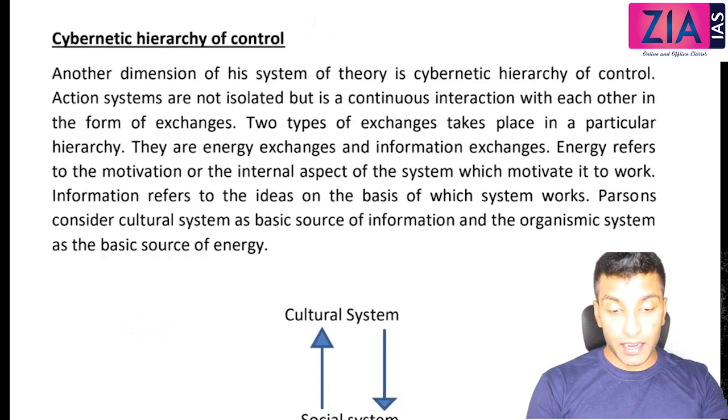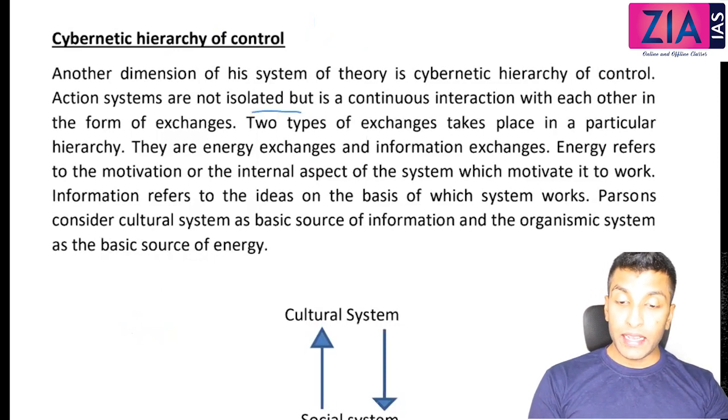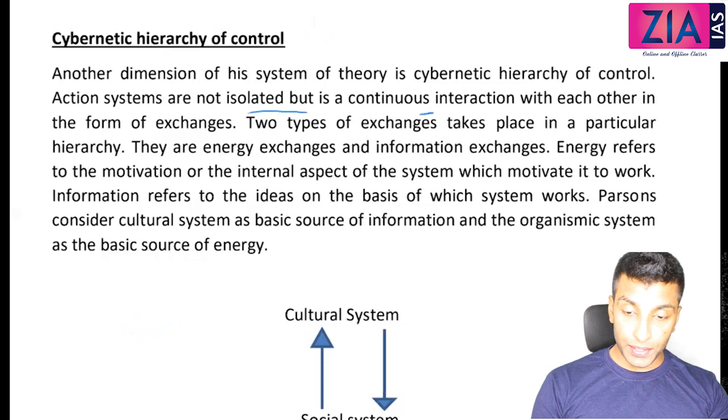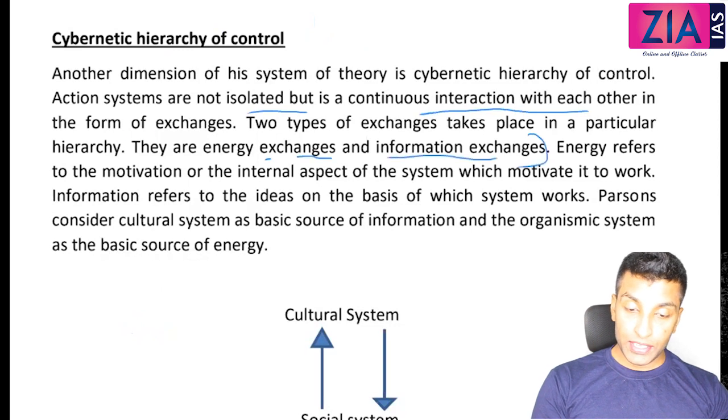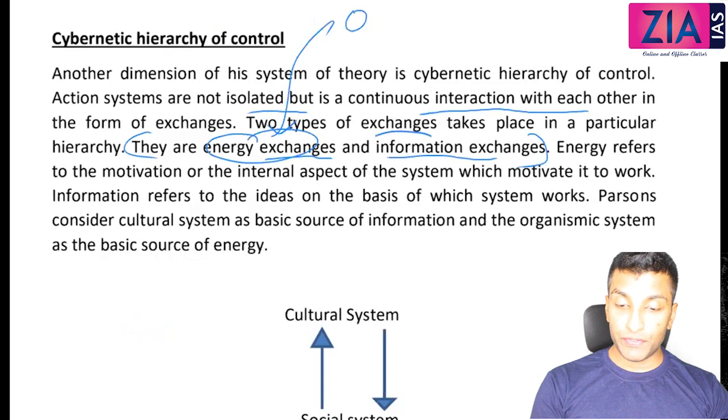Action systems are not isolated but in continuous interaction with each other in the form of exchanges. Two types of exchanges take place in a particular hierarchy. They are energy exchanges and information exchanges. So energy exchange from where? From the organismic system. Information exchange from where? From the cultural system.